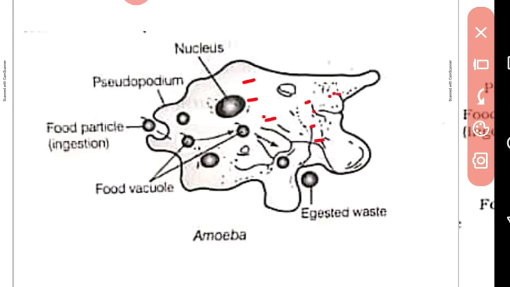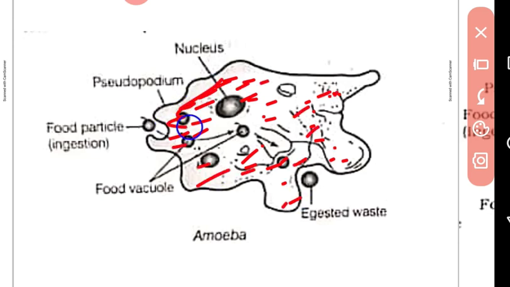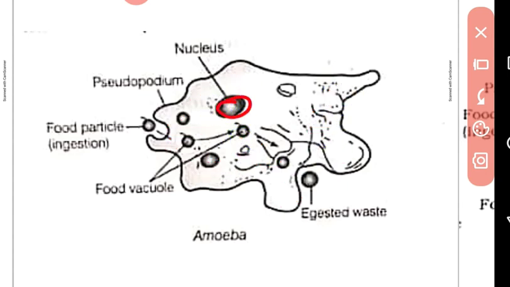These materials are called cytoplasm, in which the nucleus and the vacuoles are present. Look, these are small vacuoles. Some vacuoles have food particles and some are contractile vacuoles, which do the water regulation activity.